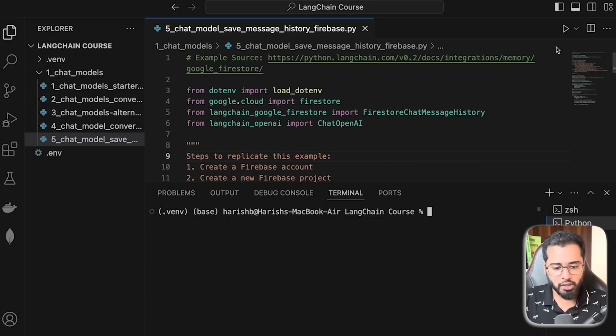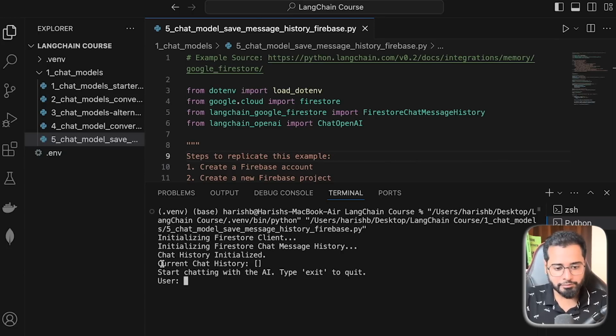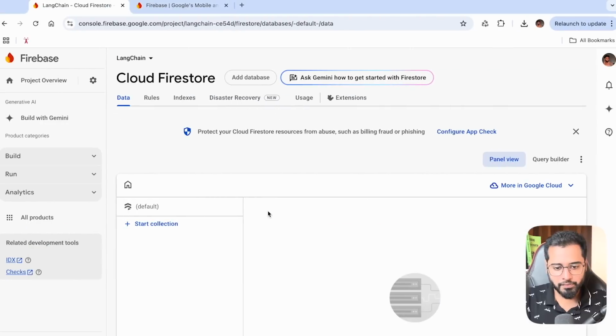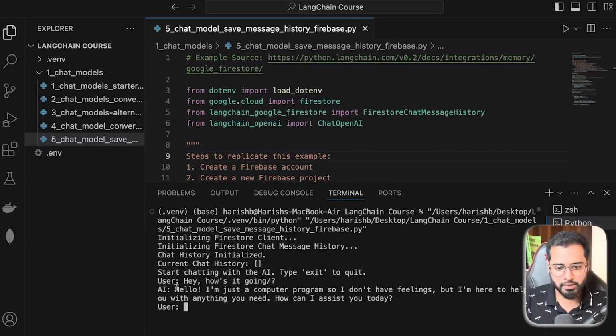So let me show you a quick demo of what we are going to be doing in this section. I'm going to run this file. We have a message prompting the user to type in something. I'm going to say, let's say, hey, how's it going? It's very simple. Before I press enter, let's go to the Firestore. And you can see the database currently is empty. So let's come back, and if I press enter, you can see that the AI responds with a very simple message.